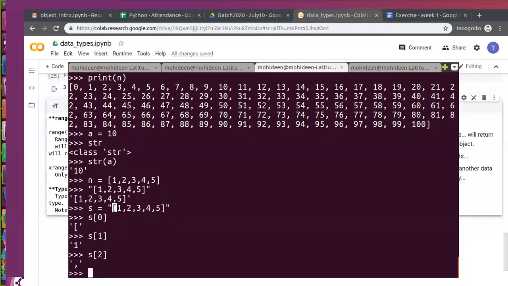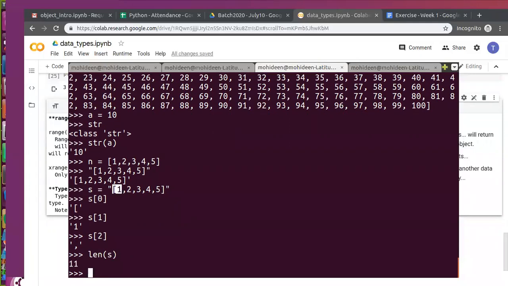Because I said a string is a collection of individual characters. This is also a character. This is also a character. I said this is also counted, even if it contains a space, that is also counted. So if I get the length, what will the length be? It won't be 5, right? 5 plus 4, the comma is there, so 9, plus the open and close brackets, it is 11.